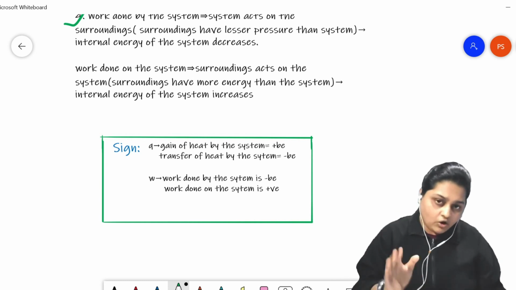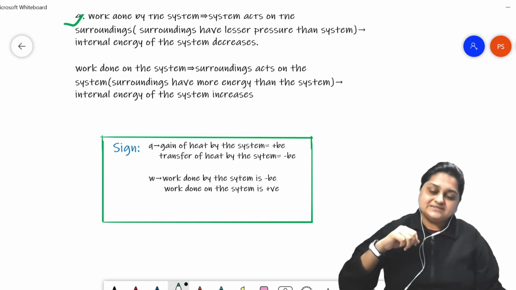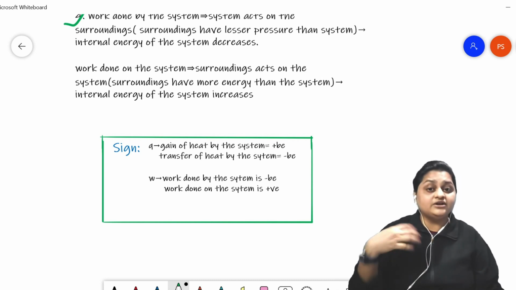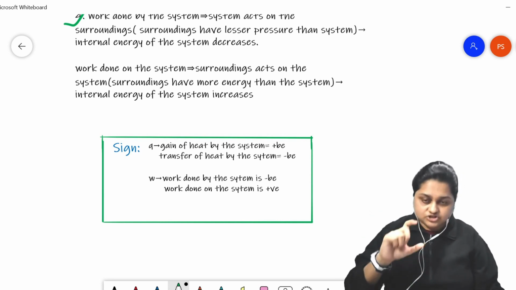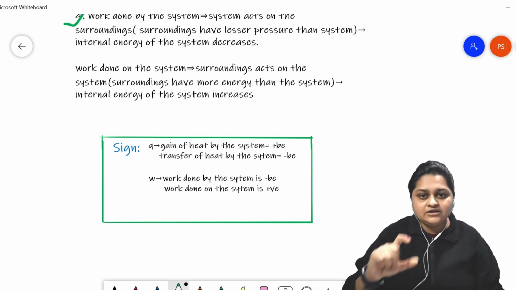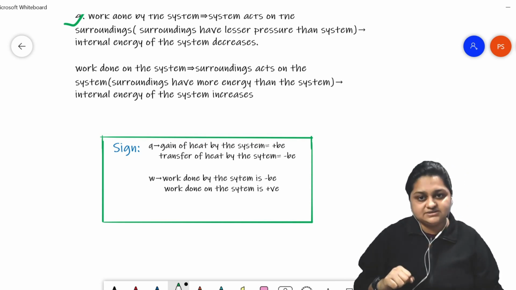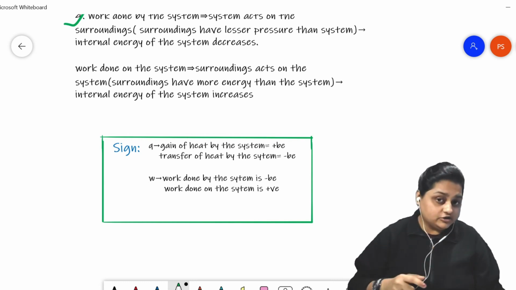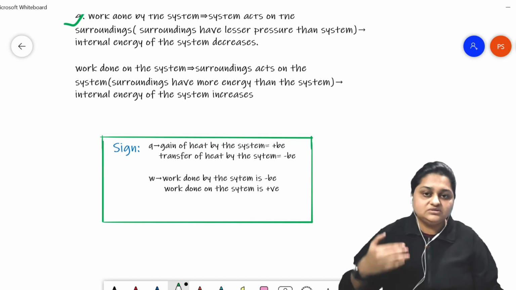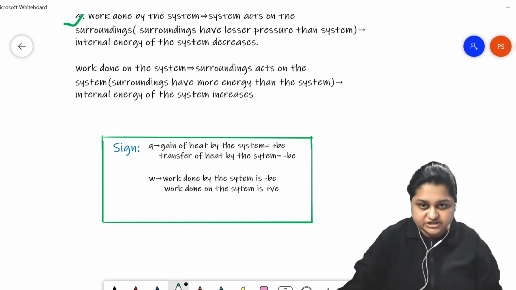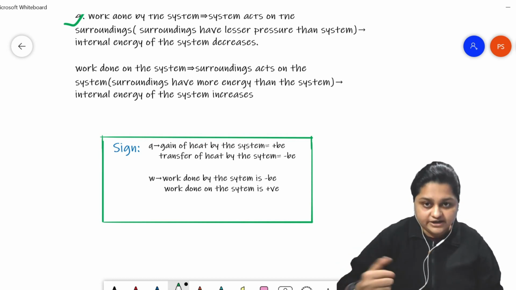Now in all these scenarios, due to this energy exchange, the internal energy of the system is getting changed. Due to this change in energy, a sign convention is used in thermodynamics to designate what kind of change is happening. When the system is gaining energy, the sign that we use is positive. When the system is losing energy, then we use the negative sign.